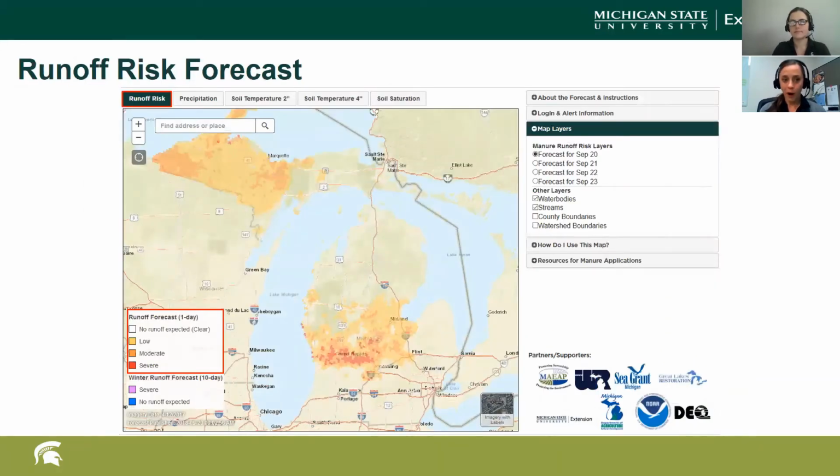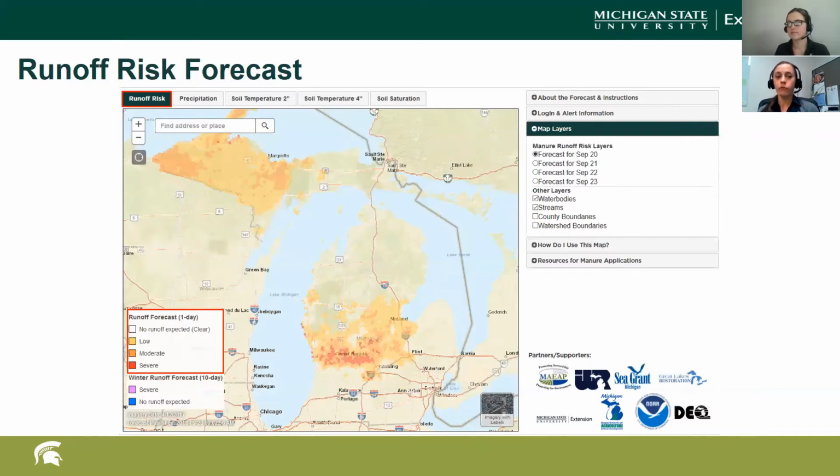So the fun part now, the runoff risk itself. We're looking at all these different things to see what our runoff risk is for that day. You'll notice at the bottom left there's a legend, a key to help you determine what the different colors on the map look like. This one specifically is the runoff risk forecast. And on the next slide, we're going to talk about the winter runoff risk forecast.